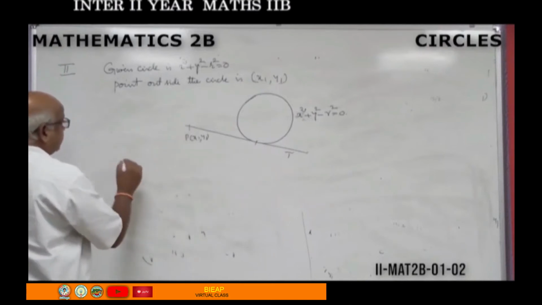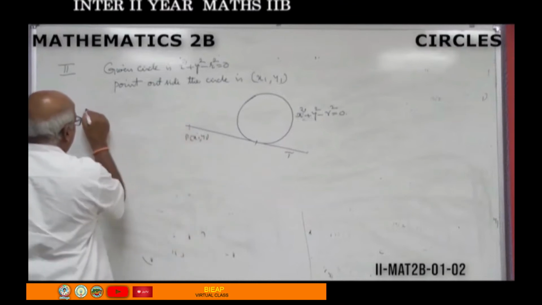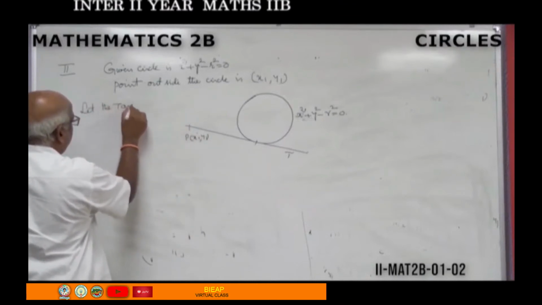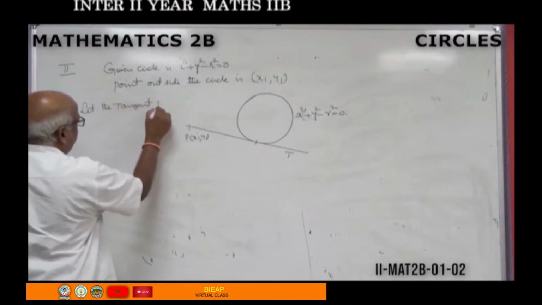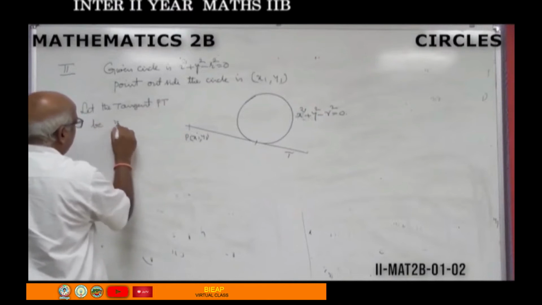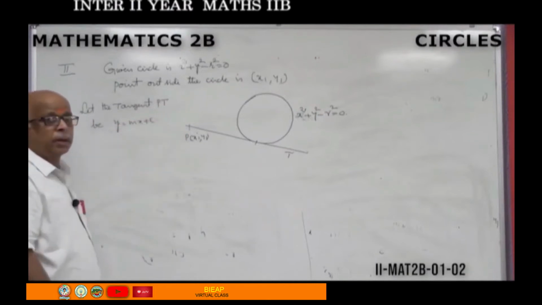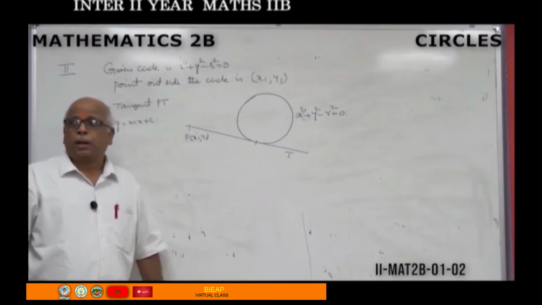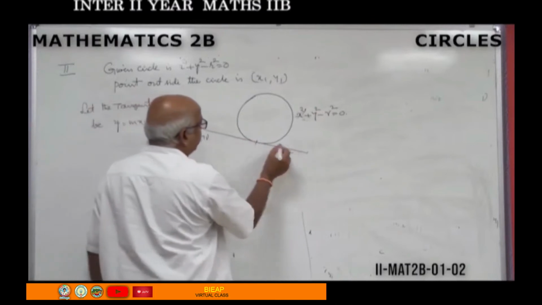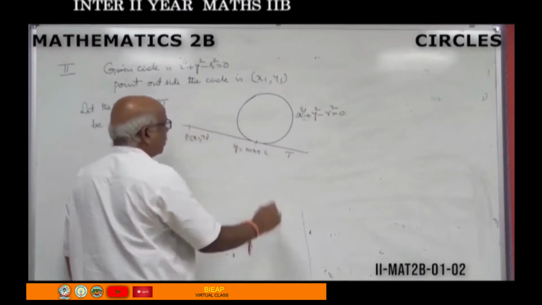Here, as we don't know the equation of the tangent, let the tangent PT be y equal to mx plus c. That means we don't know the equation of this, so I am assuming the equation as y equal to mx plus c.